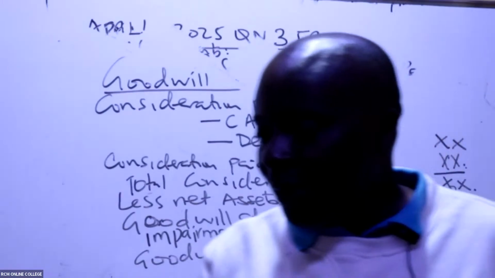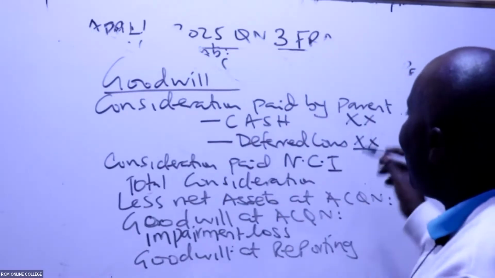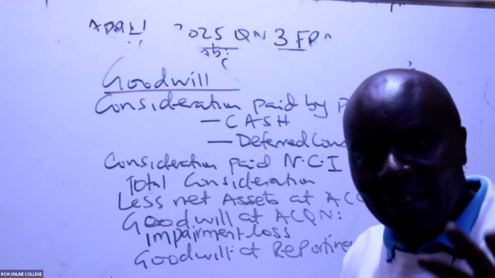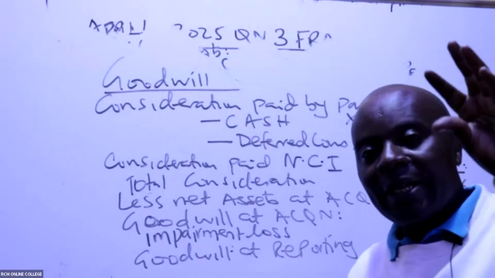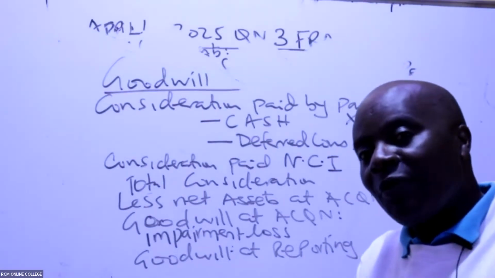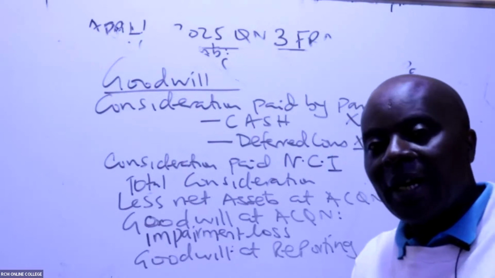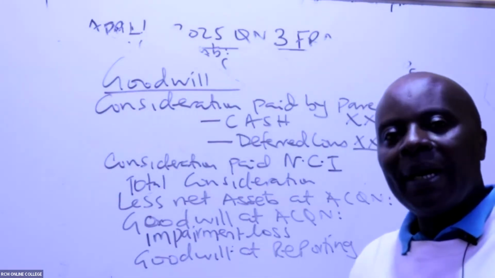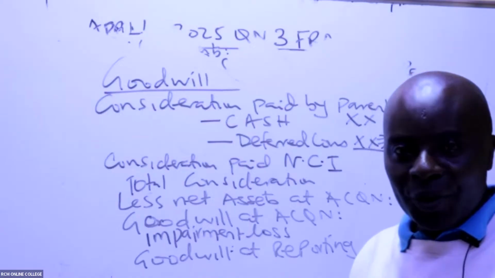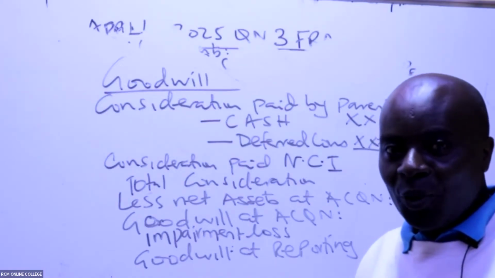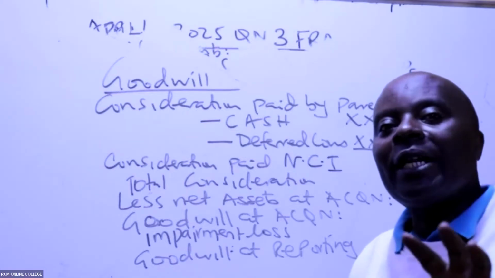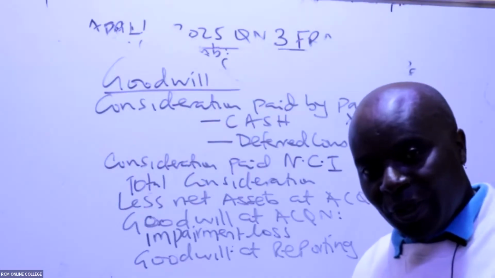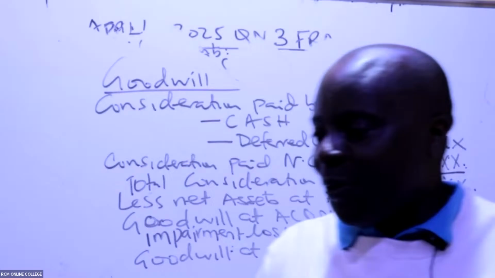But again, remember that this deferred consideration must be present valued. If there is a consideration that we have promised that we shall pay later, just like, for example, when we marry a Kikuyu lady, Kikuyu people are very good in terms of dowry. They don't believe like what most of us believe: this is my daughter, she's a banker, she has a master's, give me 3 million shillings before we talk about anything else. With Kikuyu, there will be deferred consideration, because with Kikuyu, dowry never ends. So it is ahead, you discount it, you bring it to today's terms. It becomes present valued.